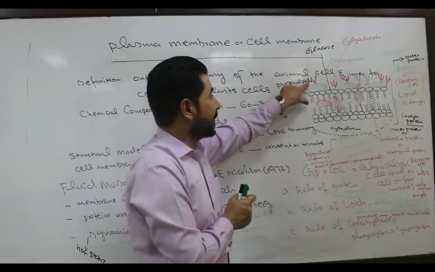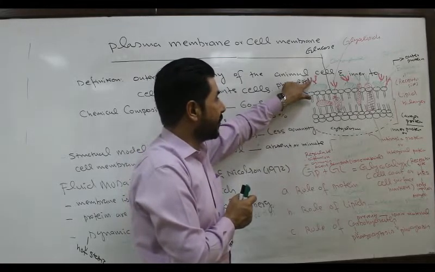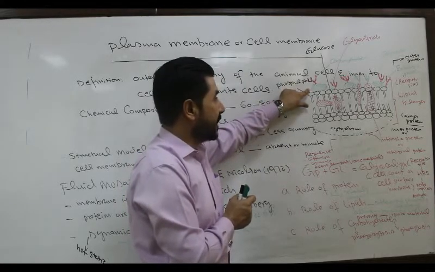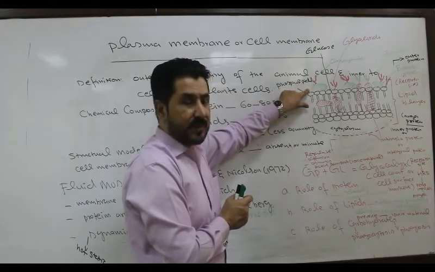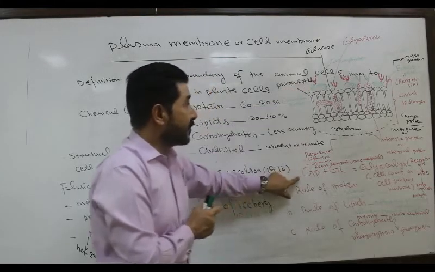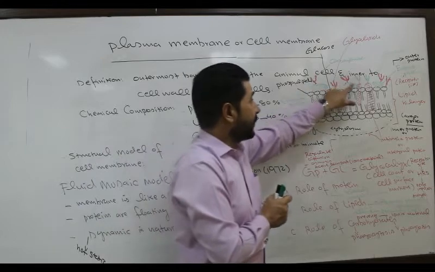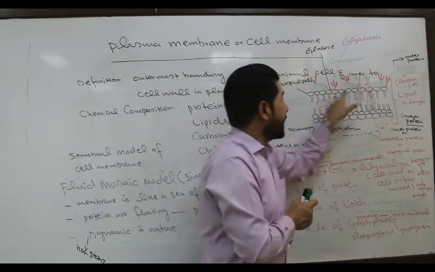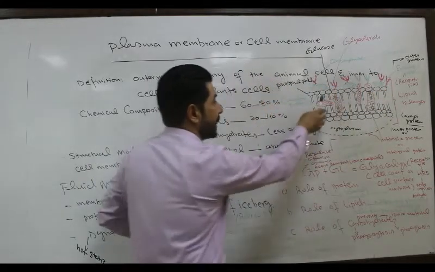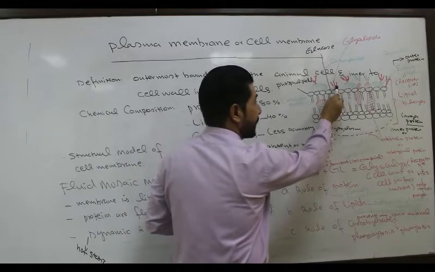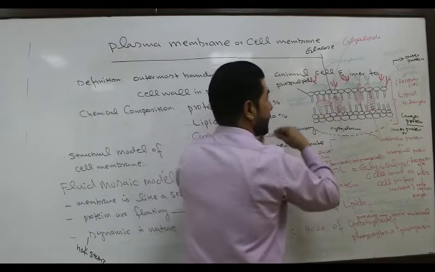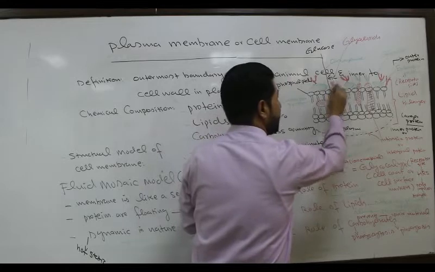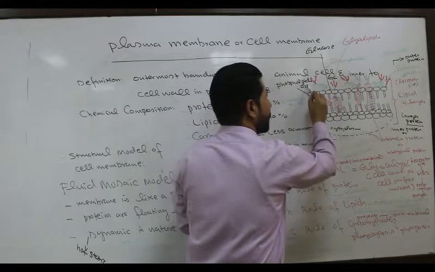That is membrane carbohydrates, and this is the protein. So the combination of carbohydrate and protein gives rise to glycoprotein. While if the carbohydrates are attached with the lipids, when they are attached with each other, the combination is called glycolipid. This combination is called glycoprotein.